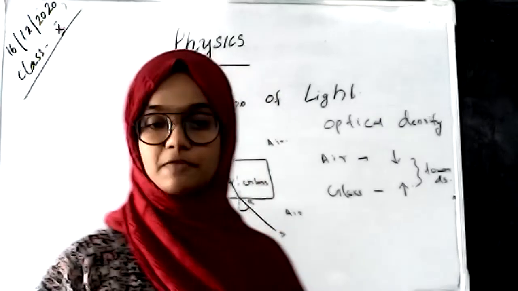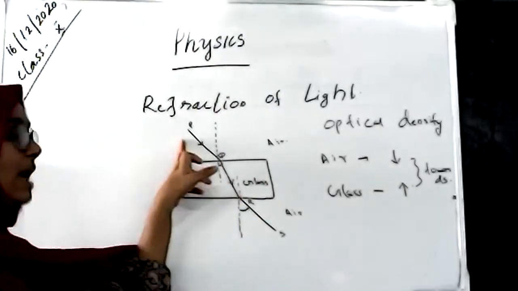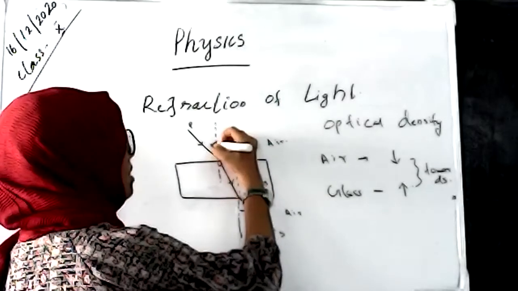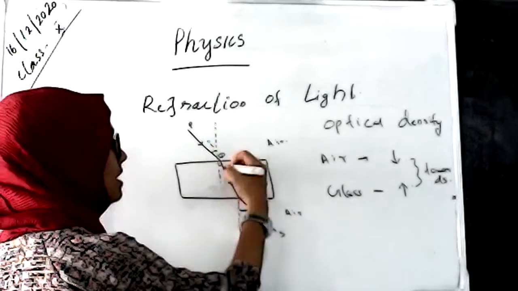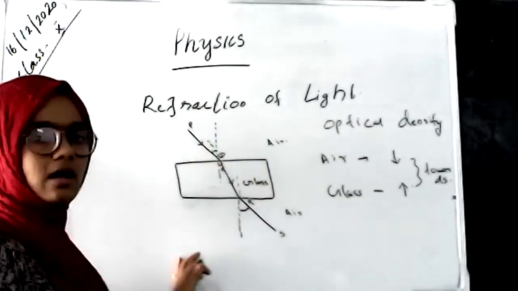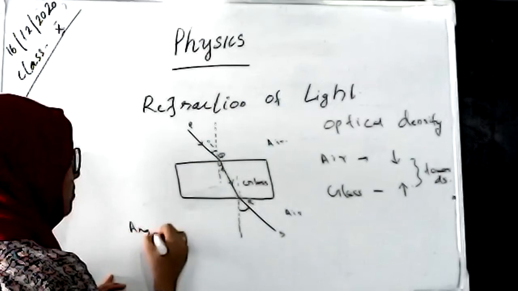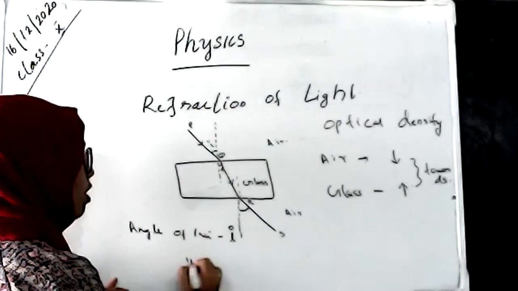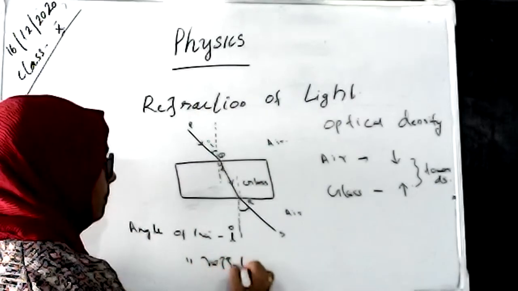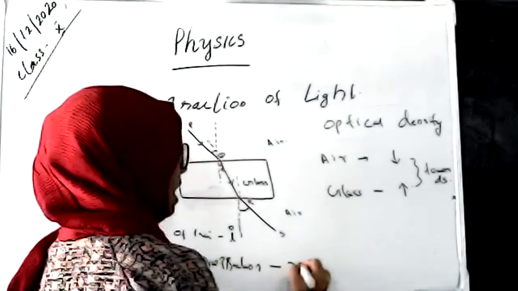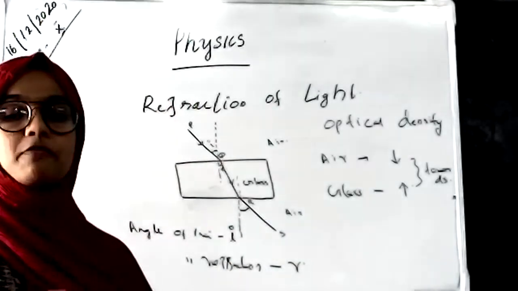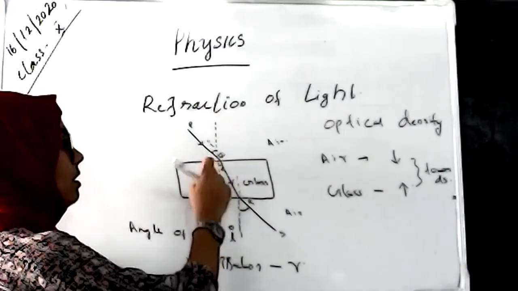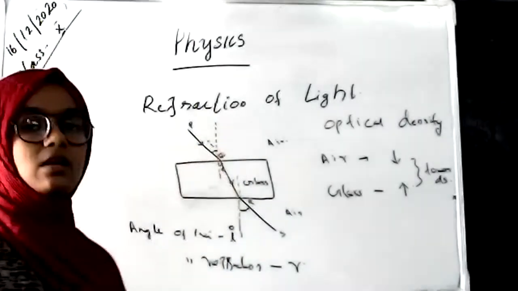In the laws of refraction, we are saying that the angle of incidence, I, and the angle of refraction, R, and the normal of the plane, which is a line we are drawing, this is the normal of the plane.